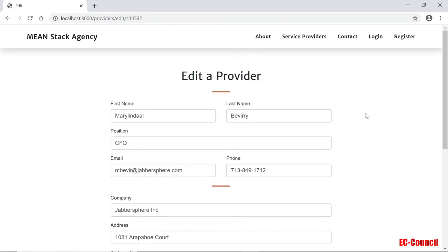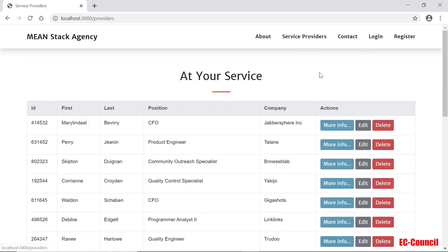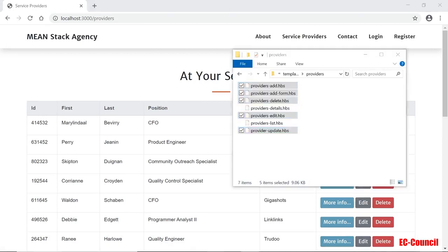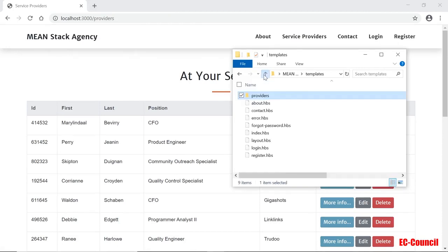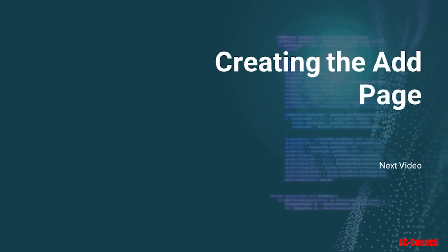So again, we're not actually modifying the actual data. It's all in RAM only. So that means if I refresh or turn this off and run the server again, it's going to come back as it was before initially. But so far, it's working great. So in the next video, we'll create the service provider add page to add a new provider to our data.